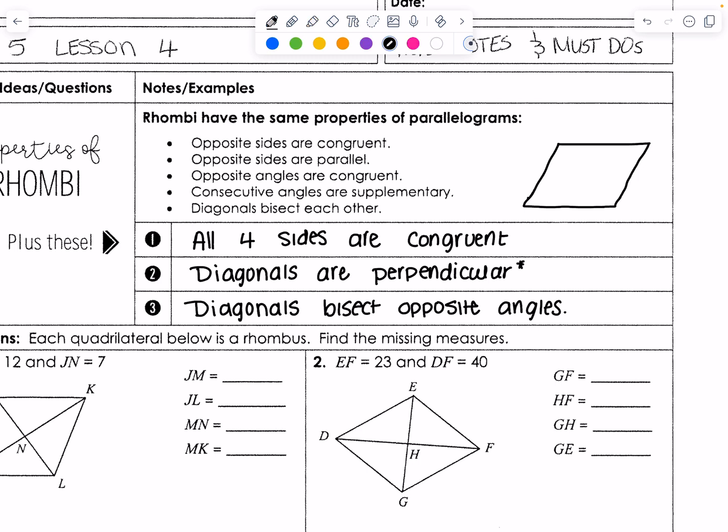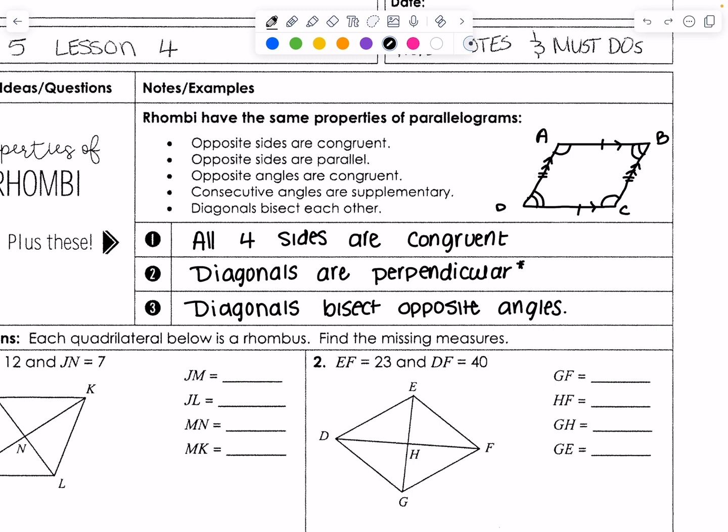So opposite sides are congruent. Let's put those notations. Opposite sides are also parallel: one arrow, two and two, two and two. Opposite angles are congruent, so we've got a little arc here and then a double arc on these two opposites. And then consecutive angles are supplementary. I forgot to name this. Let's call it A, B, C, and D. So A plus D would equal 180, A plus B would equal 180, B plus C would equal 180, and D plus C would equal 180, okay?